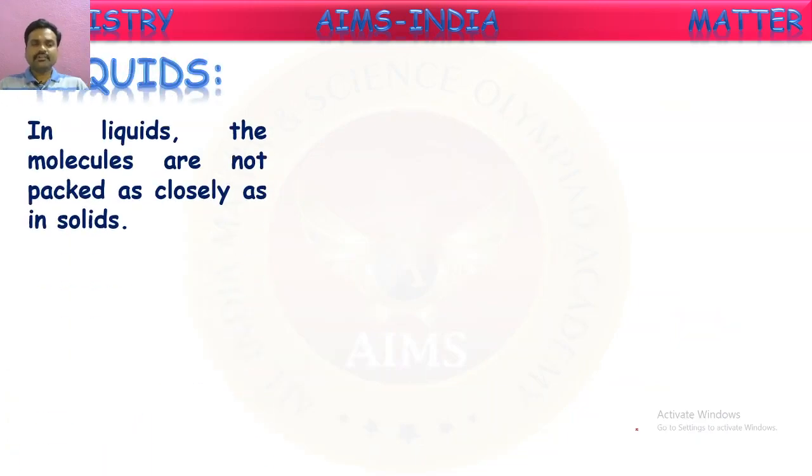Liquids. In liquids, the molecules are not packed as closely as in solids. They are close in liquids also, but not as close as in solids. They have some freeness. The molecules have some flexibility to move around one another, but they are not as tightly packed as in solids. They have a little loose packing or attractions. So the attractions are somewhat less when compared to solids.